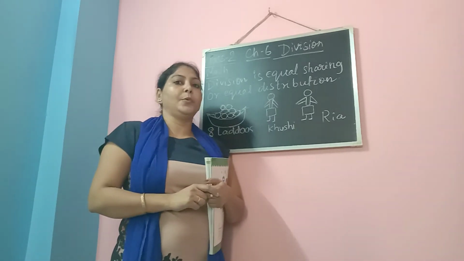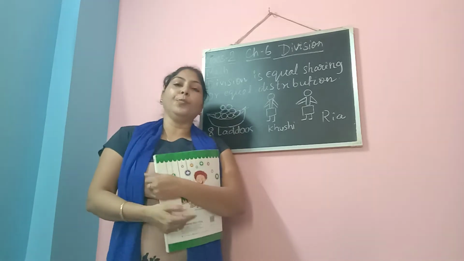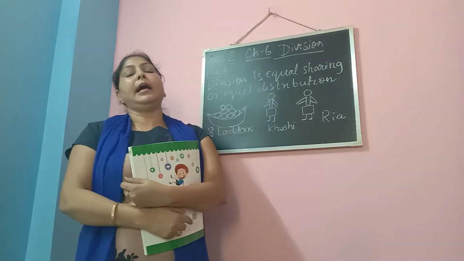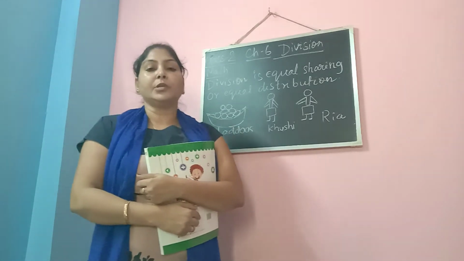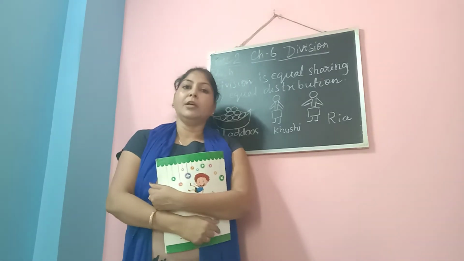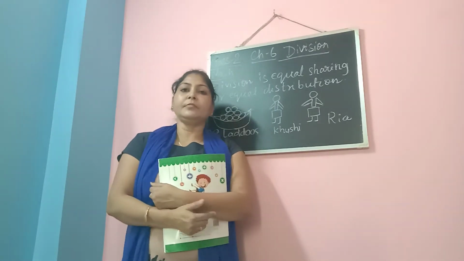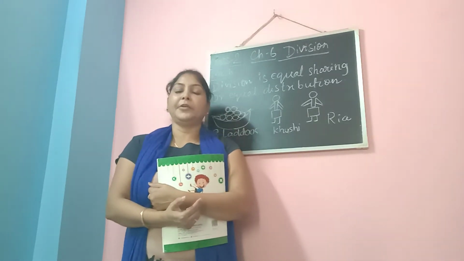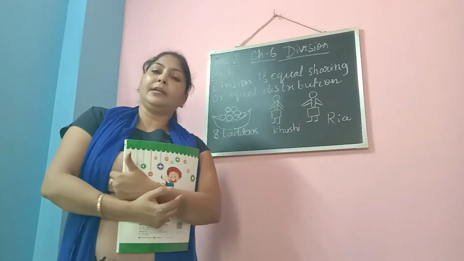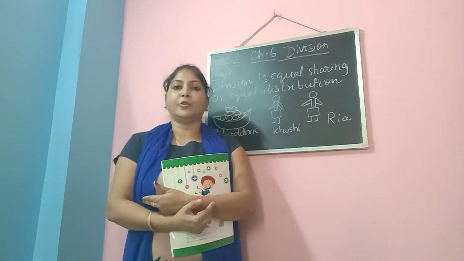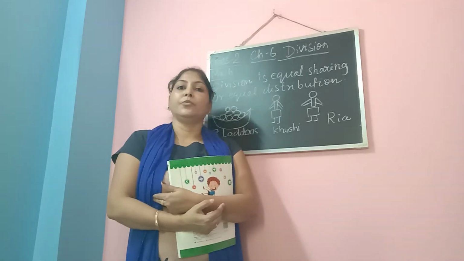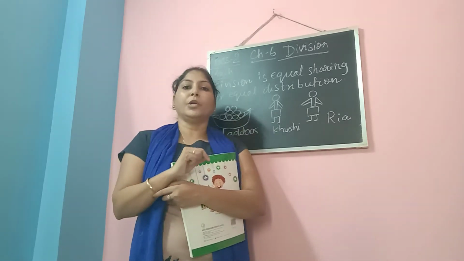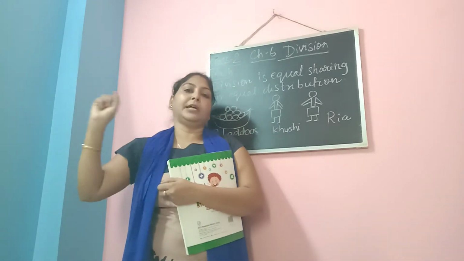Now, you must be knowing that if your parents bring anything home, say any eatable, definitely you try to share with your brother and sister. Say if your father has brought 2 chocolates and you are 2 siblings at home, what would you do? Will you take both the chocolates and finish them off? No. You will give 1 chocolate to your brother or sister also.